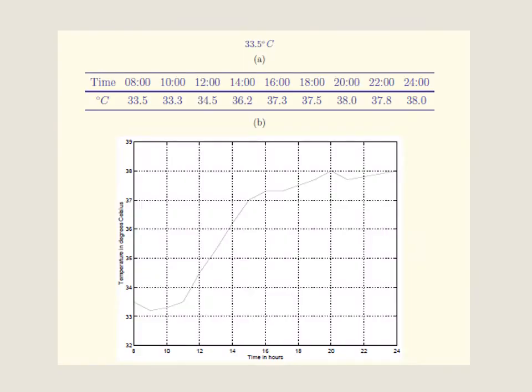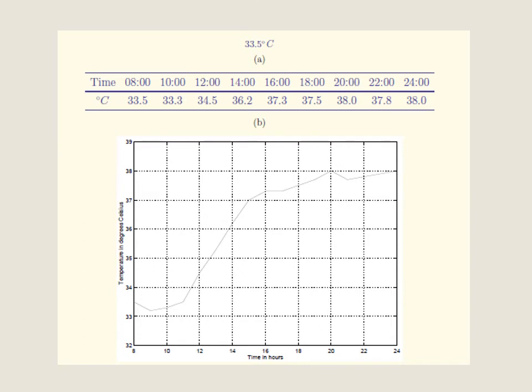Okay, let us take the example of the scalar variable, a1 and then b1. The first one is discrete and the second one is continuous. This is the measurement of the temperature of the patient. In the first column, at 8 o'clock the temperature is 33.5, then at 10 o'clock 33.3, then at 12 o'clock 34.5. There is no temperature between 8 o'clock and 10 o'clock, and likewise between 10 and 12, and 12 and 14. So there is no temperature in between the times. This is called a discrete signal.